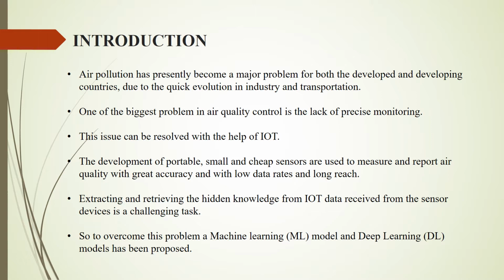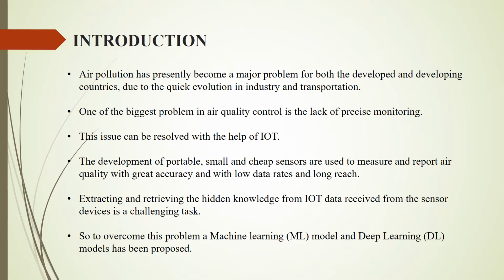introduction. Air pollution has presently become a major problem for both developed and developing countries due to the quick evolution in industry and transportation. When dangerous or harmful substances, including gases, particles, and biological molecules, are released into the Earth's atmosphere in excessive quantities, air pollution occurs. One of the biggest problems in air quality control is the lack of precise monitoring. This issue can be resolved with the help of IoT.